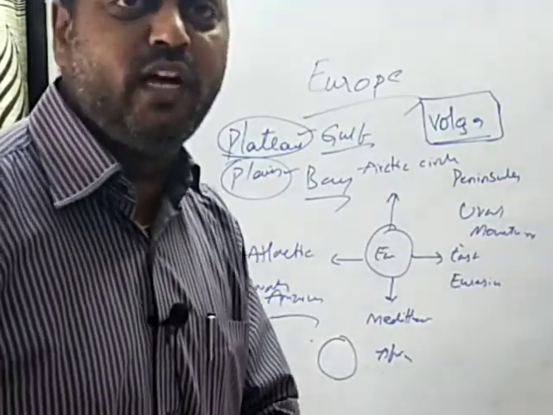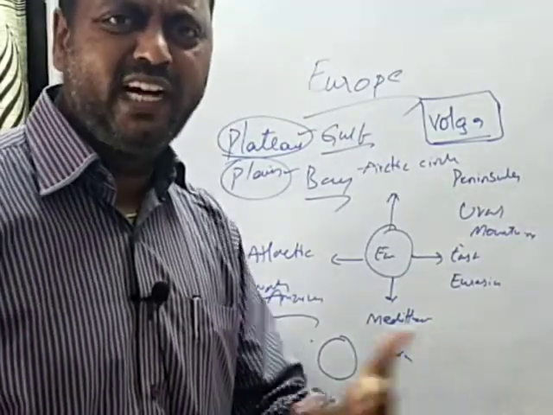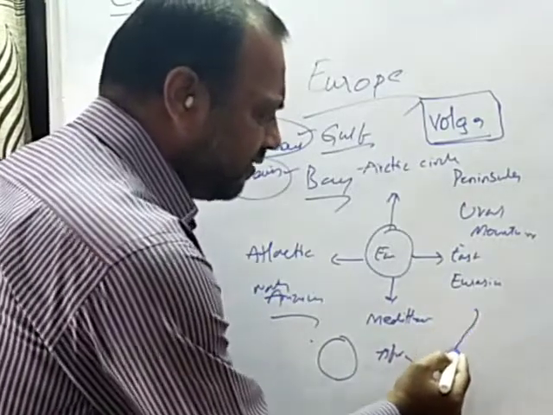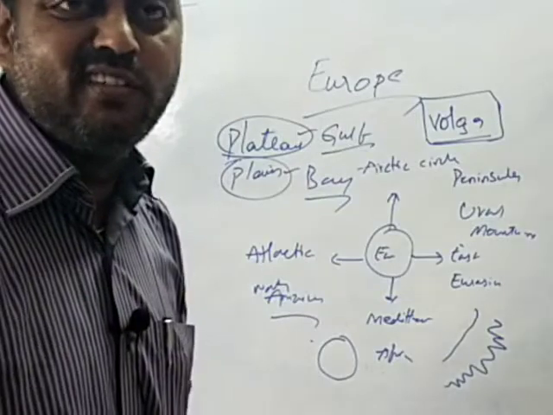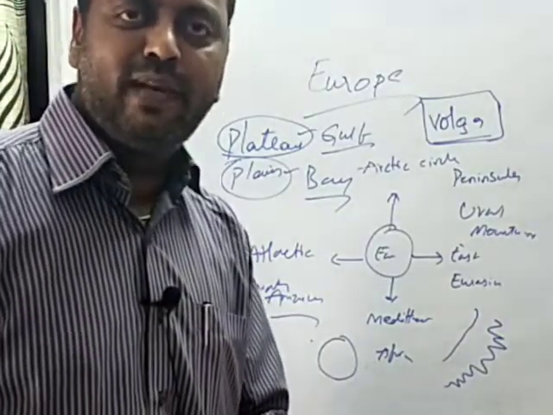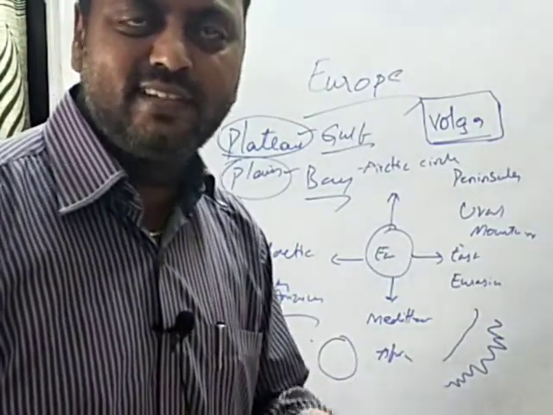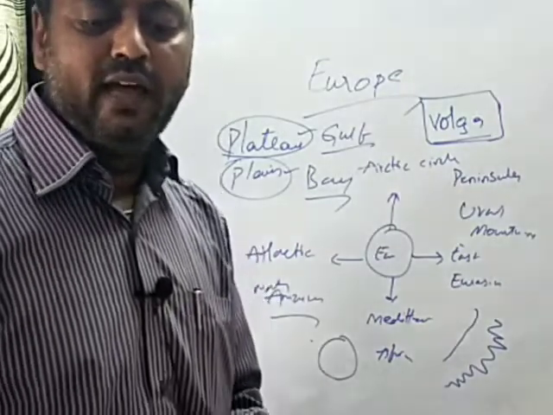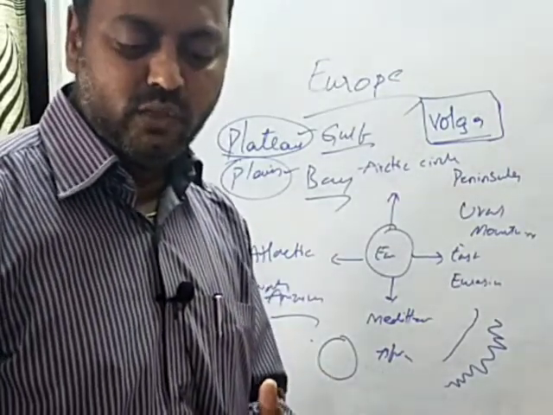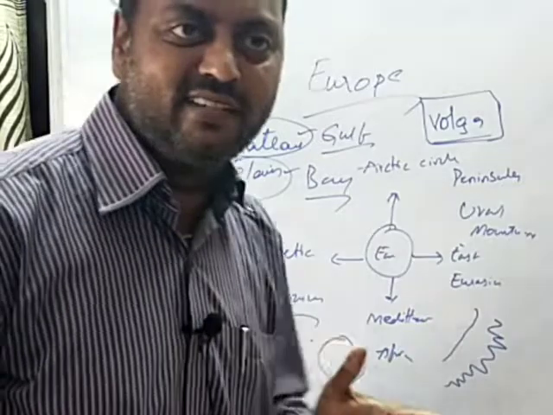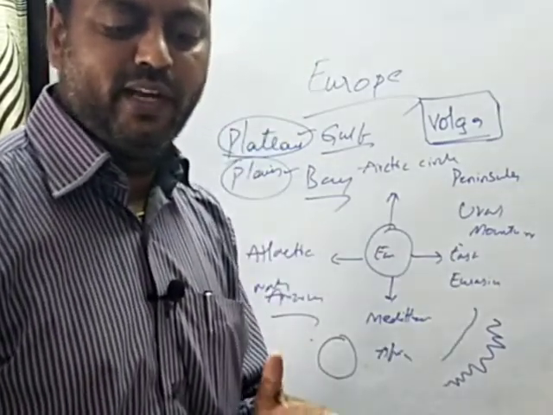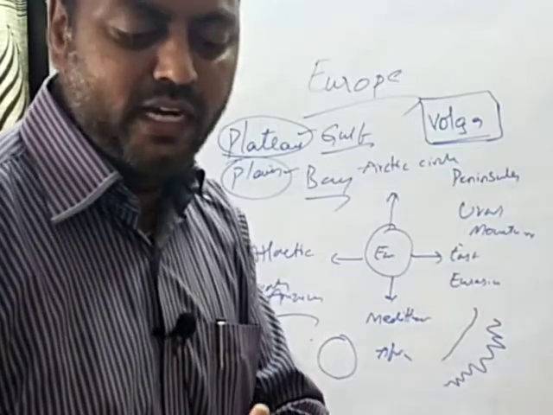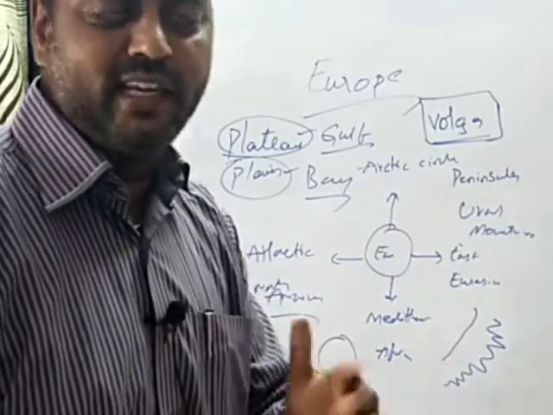The sea coast of Europe is very jagged. Jagged means it is not smooth like this. It is like this. This is called jagging. The Europe coast is completely jagged. In several places it appears that the sea has cut deep into the land, as in the case of the Baltic Sea. You can see that sea has cut into the landmass. Elsewhere it would appear that a part of the land got stretched far into the sea, as in the case of Italy.